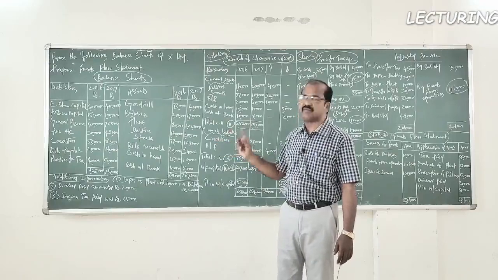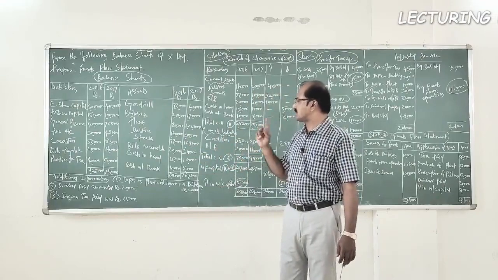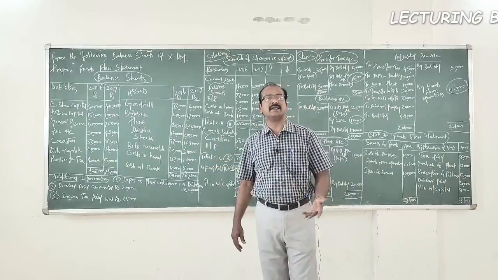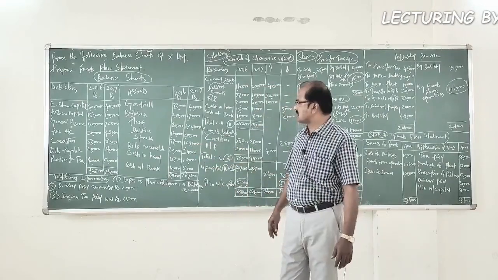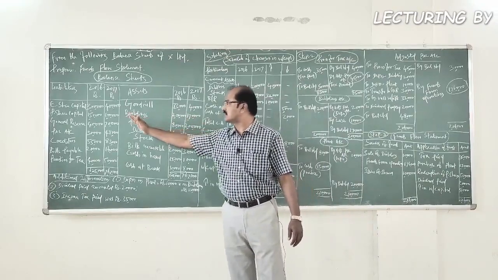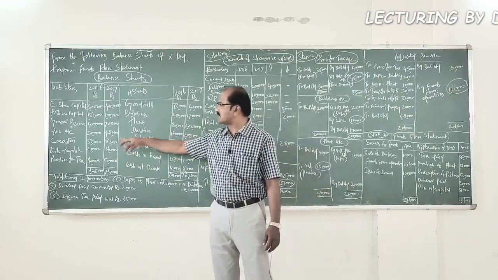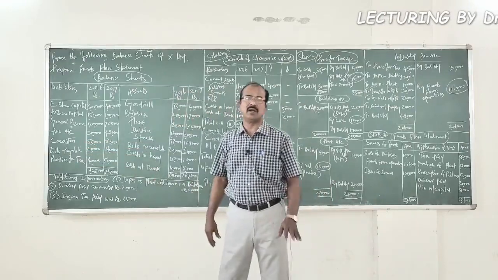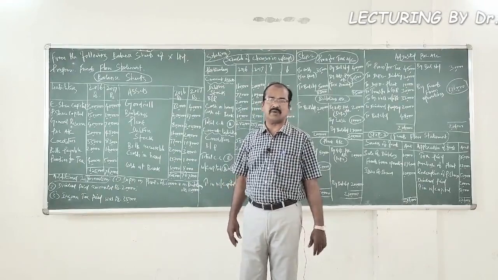Creditors is a current liability, 55,000 and 83,000. Bills payable 20,000 rupees and 16,000. It is also a current liability. Provision for taxation, we can treat it as a non-current liability for which we will open a ledger account. The opening balance of the same is 40,000 and the closing balance is 50,000 rupees. So these are all the items presented in the liabilities and capital side of the balance sheets. Among these items, as I have already suggested, creditors and bills payable are the current liabilities which would be taken over to schedule of changes in working capital.